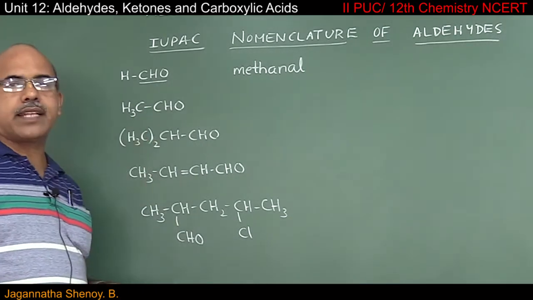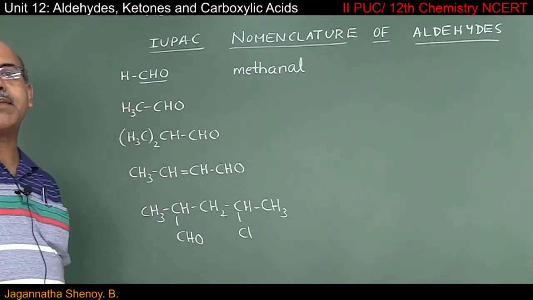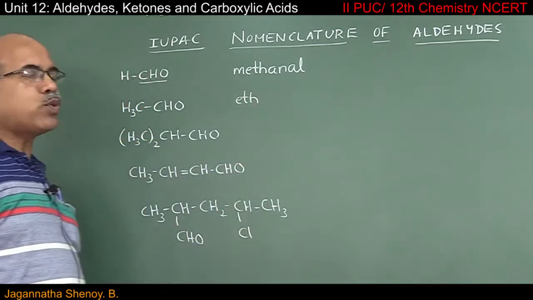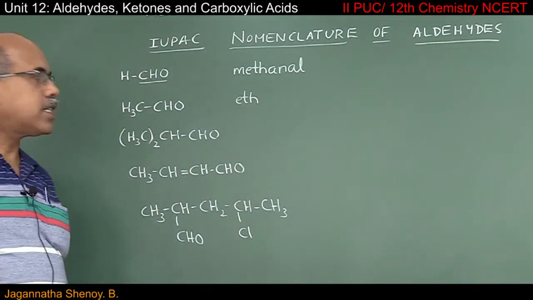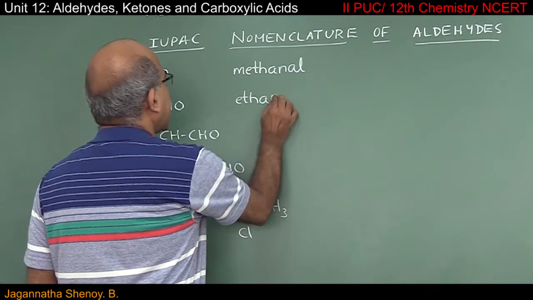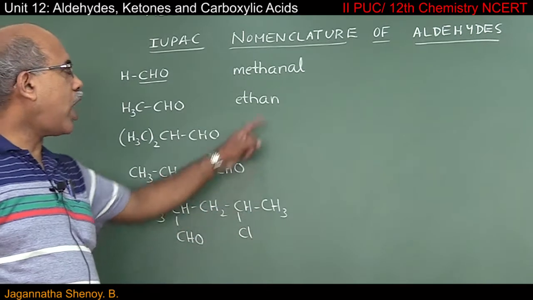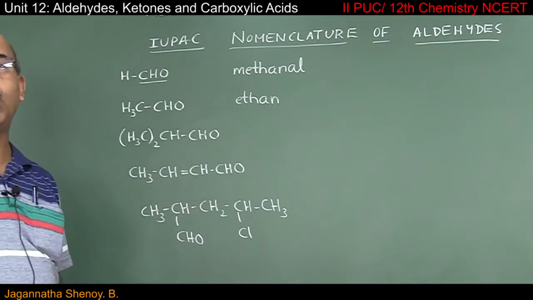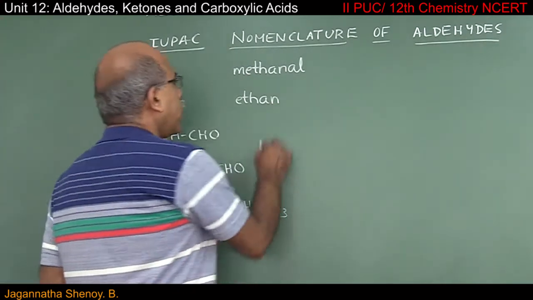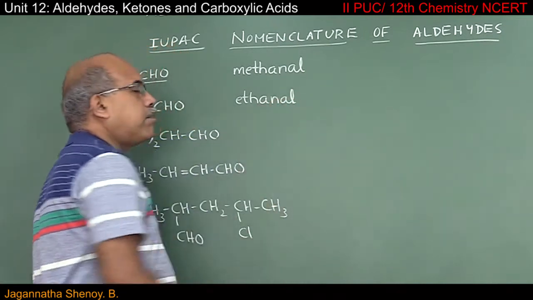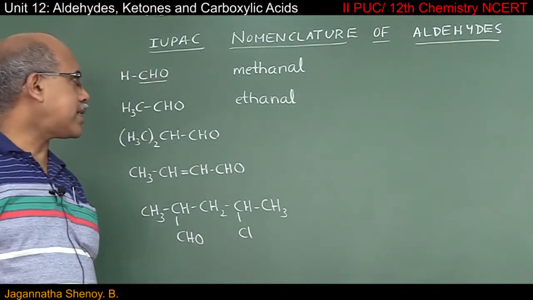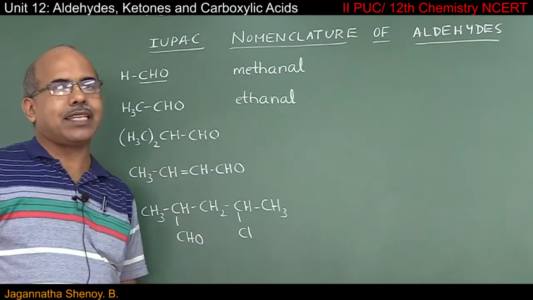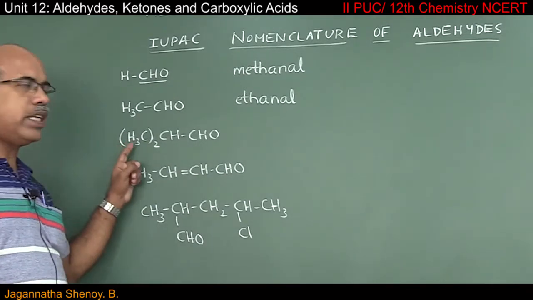We will move over to the second example. In the main chain there are 2 carbon atoms. So the root word has to be eth, and these 2 carbon atoms are connected by means of a single bond. That is why it is ethane. Here again I should have written e, but e gets cancelled because for CHO the secondary suffix starts from one more vowel, al. That's why the previous vowel e gets cancelled. So what is the IUPAC name of acetaldehyde? It is ethanal.